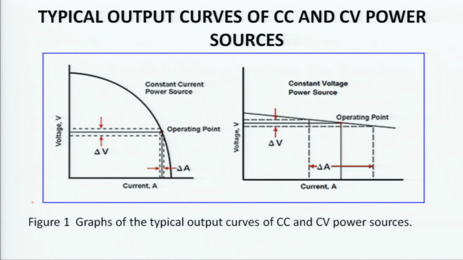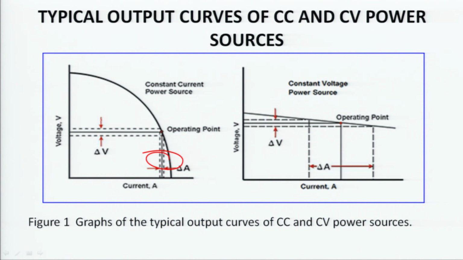In the first part of the graph, you can see that the current is constant. If you see the values of current along the x axis, you will find that the change is very, very small.